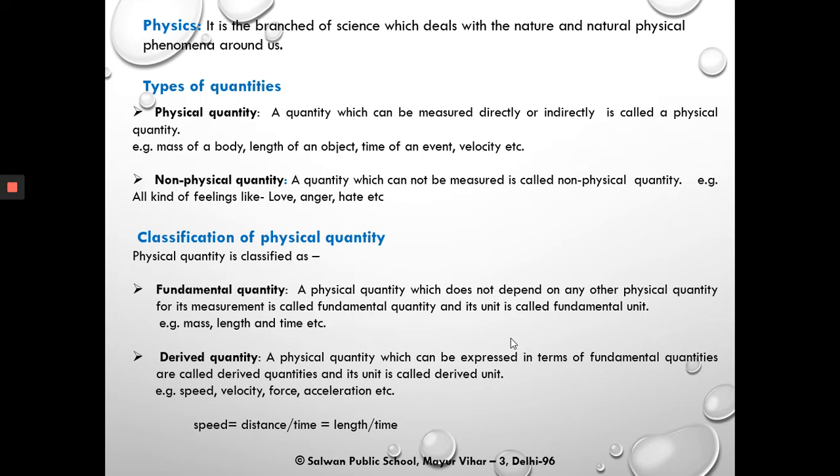This length and time are the fundamental quantities. Therefore, speed is the derived quantity which can be expressed in terms of fundamental quantities like length and time. Now, length has SI unit meter and time has SI unit second. Therefore, the SI unit of speed is meter per second. So meter per second is the derived unit and speed is the derived quantity.